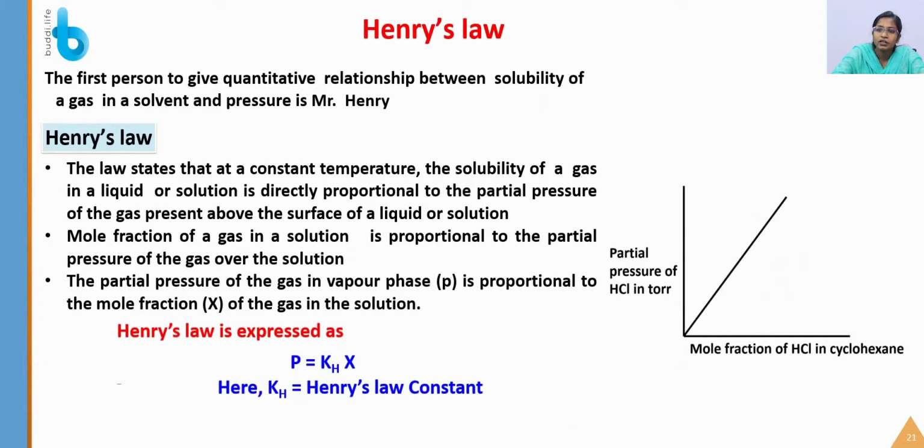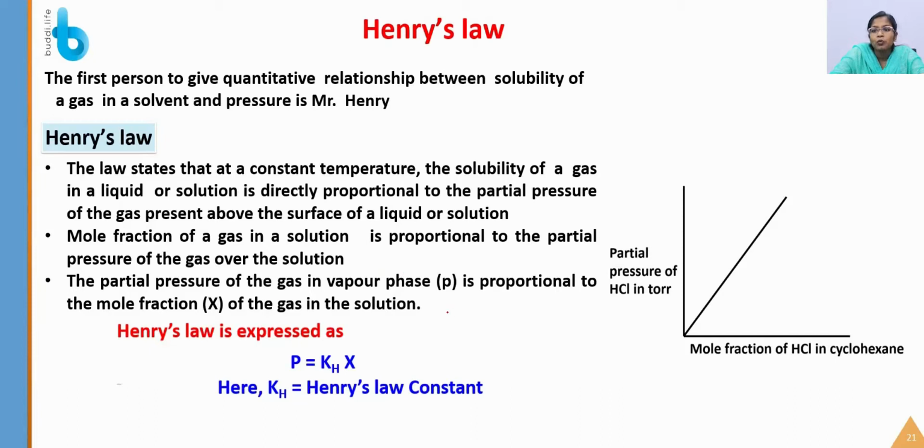So next is Henry's law. The first person to give a relationship between the solubility of a gas in a solvent and pressure is Henry. According to his law, at constant temperature, the solubility of a gas in a liquid or solution is directly proportional to the partial pressure of the gas present above the surface of the liquid or solution. So what he is saying is that the solubility of a gas in a liquid or solution is directly proportional to the partial pressure. The solubility is named as X, and the partial pressure is mentioned as P. That is, if you increase the partial pressure, the solubility of the substance increases. So this is what he gave.